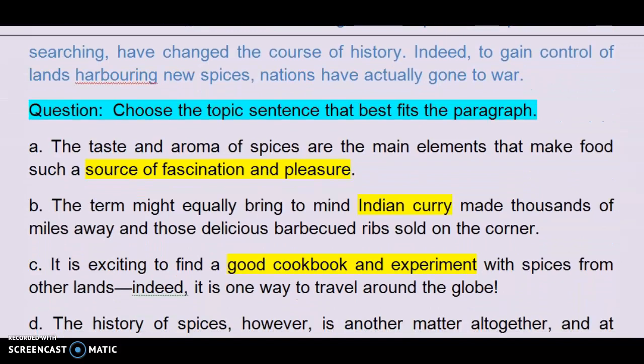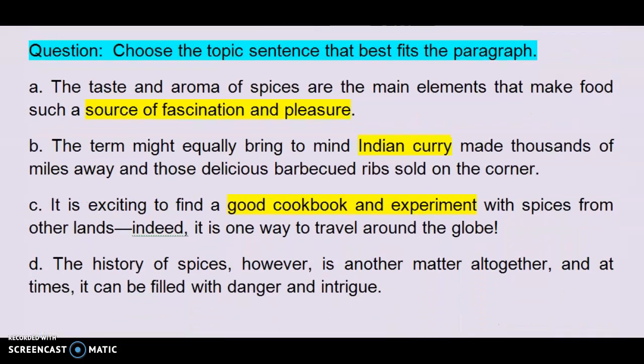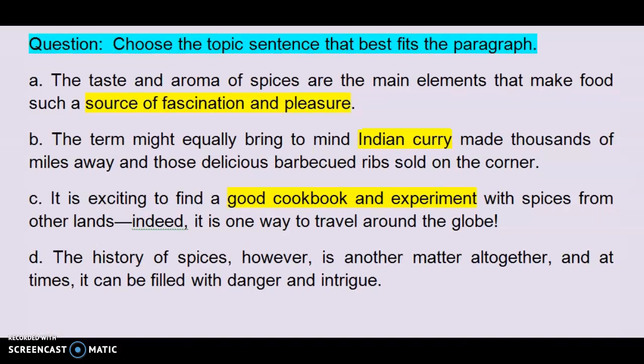Choose the topic sentence that best fits the paragraph. The options are: Option A, the taste and aroma of spices are the main elements that make food such a source of fascination and pleasure. Option B, the term might equally bring to mind Indian curry made thousands of miles away and those delicious barbecued ribs sold on the corner.